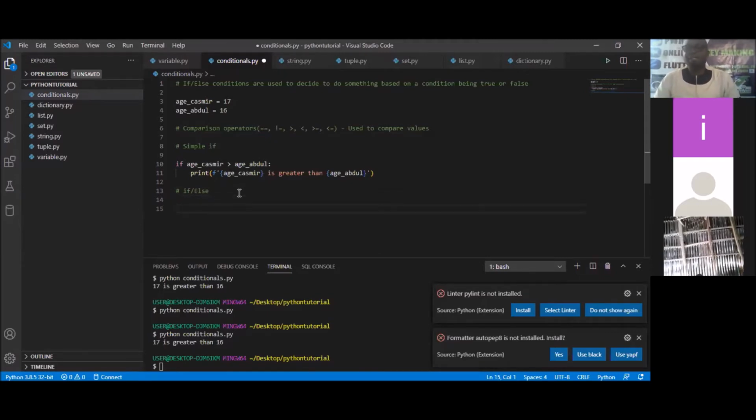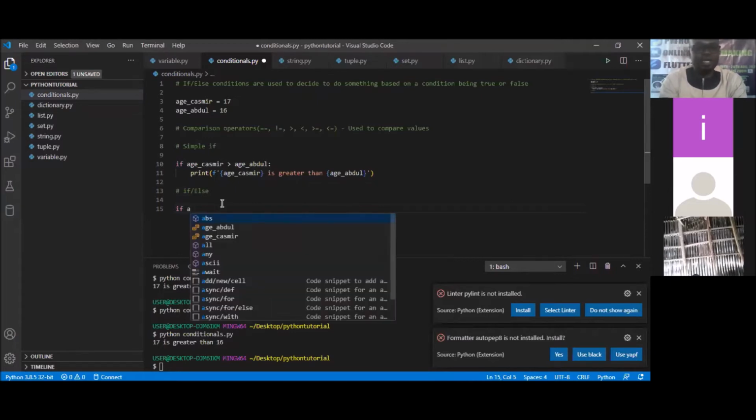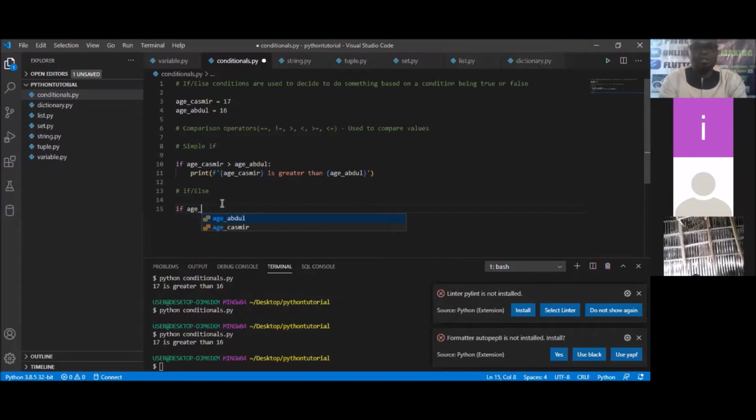So let's check out the if else statement. How do we go about this? Just the same way we did the other one, but then we now have to add the else statement. So I'll simply say if. Are we together? I simply say if age underscore Kashmir, which is already showing me here, is greater than age underscore Abdul.